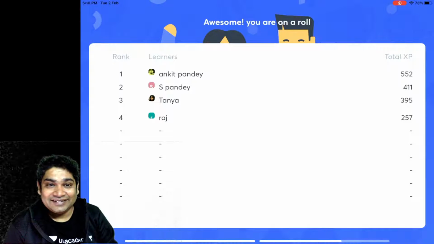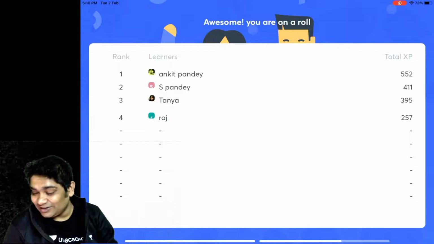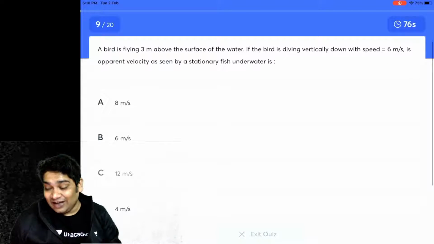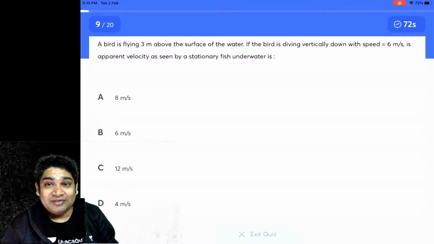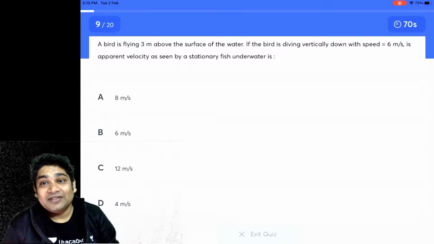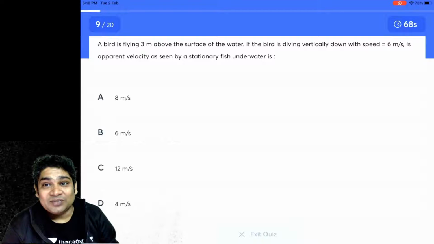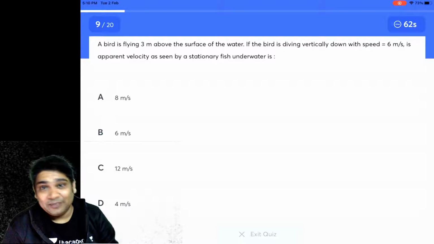So 75% got this wrong. Never mind. Now, one of my favorite kinds of problems. A bird is flying 3 meters above the surface of water. If the bird is diving vertically down with a speed of 6 meters per second, the apparent velocity as seen by a stationary fish underwater would be...